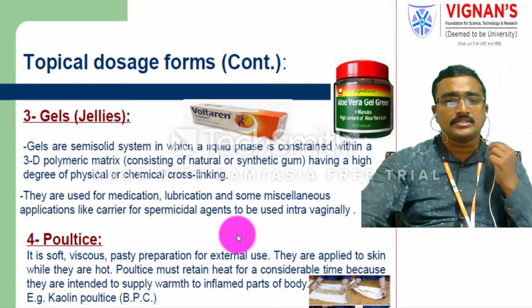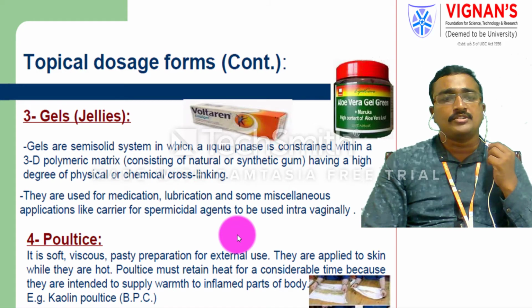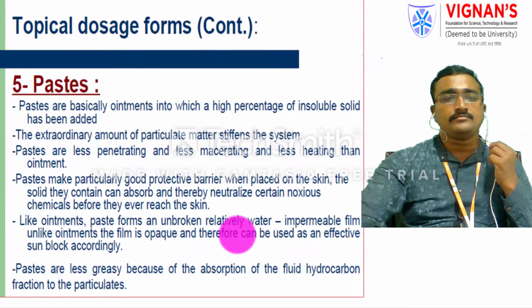Poultices are mainly used for controlling any inflammation or infections on the skin. The example for the poultices is Squalene poultice. According to the British Pharmaceutical Codex, we prepare these poultices. They are soft and viscous in nature, looking like pasty preparations, and are mainly used as an external product.